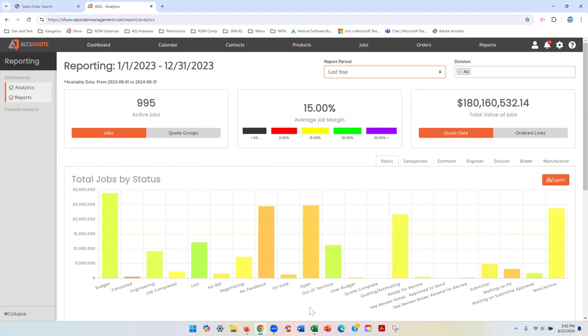This is where we're going to be spending a lot of time. As you can see here, right now we're looking at jobs by status, and these are all the statuses. These are also custom to you. So you can see right now I've got 42 jobs that are in budget with a volume of around 29 million. My margin is just below 17 and a half, and I've got about $5 million in profit. So you can see as I mouse over these, I can see exactly what's going on with each one of them.